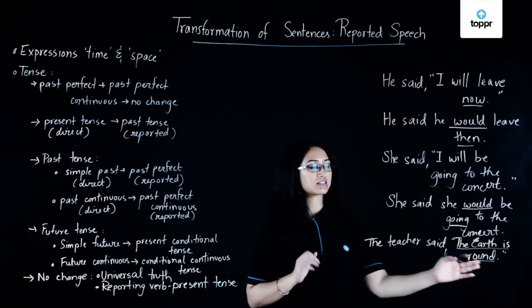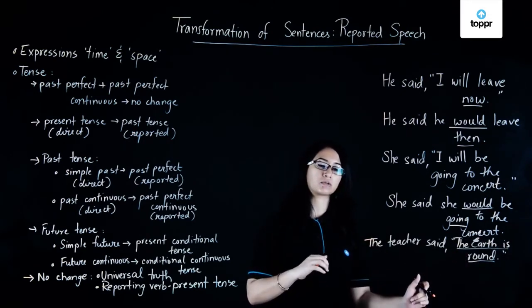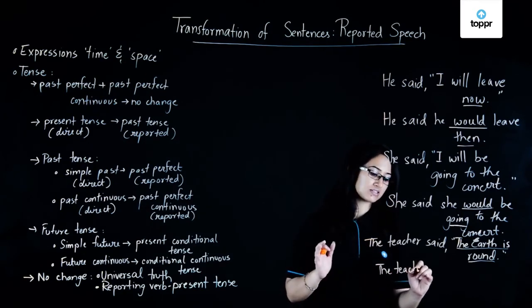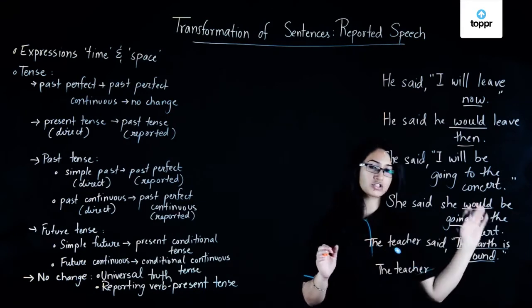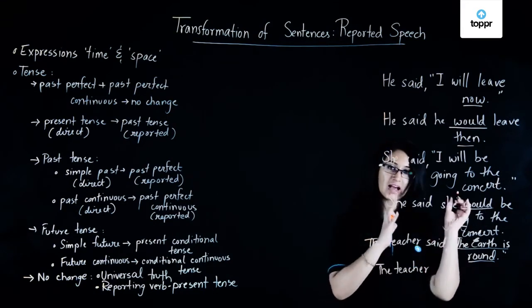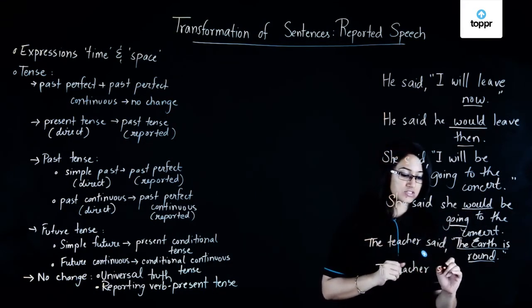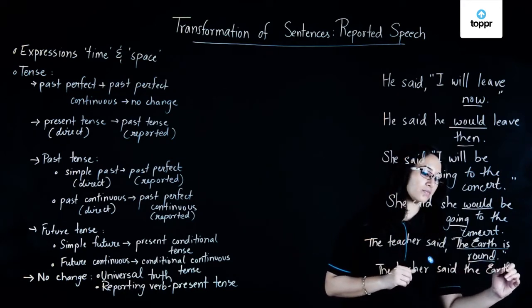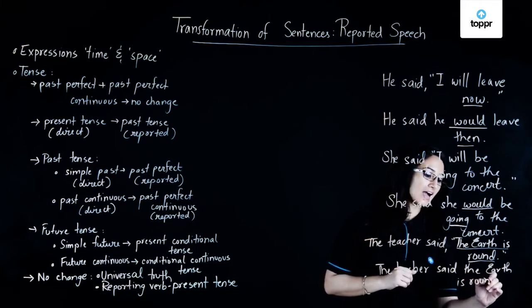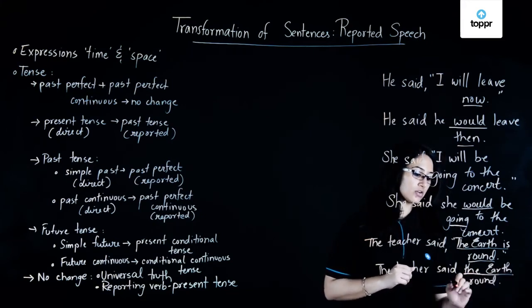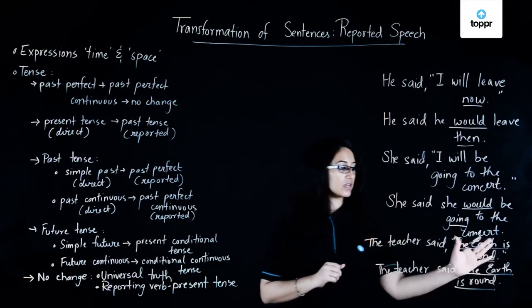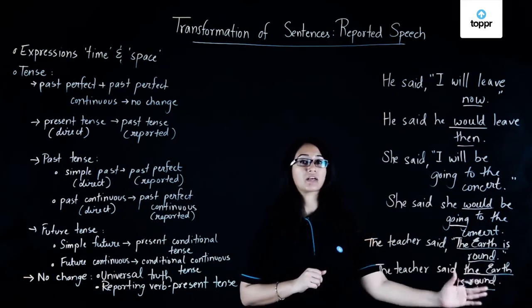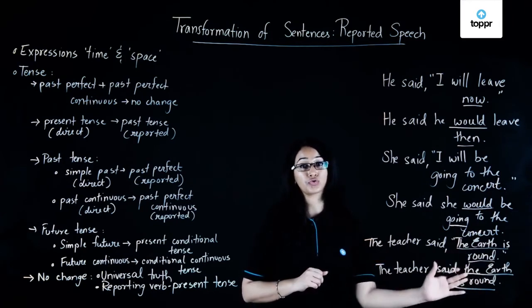If this is in the simple present, it will remain in the simple present. We hold the other rules the same: remove the quotation marks, remove the comma, and you put a that if you want to or not. The teacher said the earth is round. You can see clearly I have not changed the tense of the direct speech. It is still in the simple present tense, because I'm talking about a universal truth.